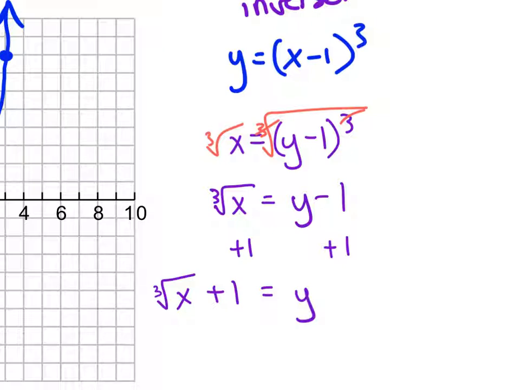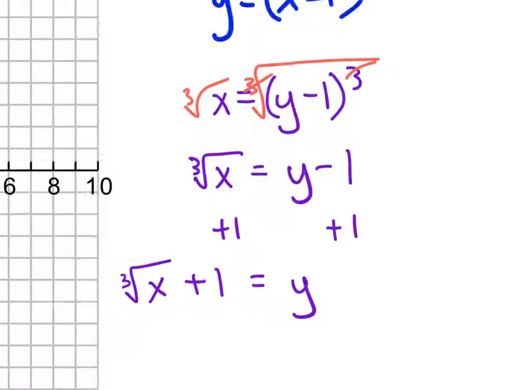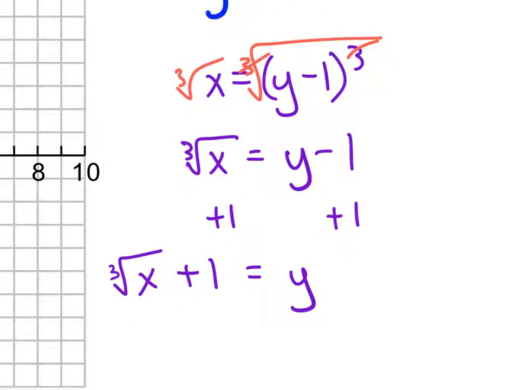And then I have to add the 1. And because I added the 1 after I cube rooted, look, that 1 is not underneath the root. It's not the cube root of x plus 1. It's the cube root of x and then plus 1. All right, the 1 is not underneath the root because I added it after I cube rooted.